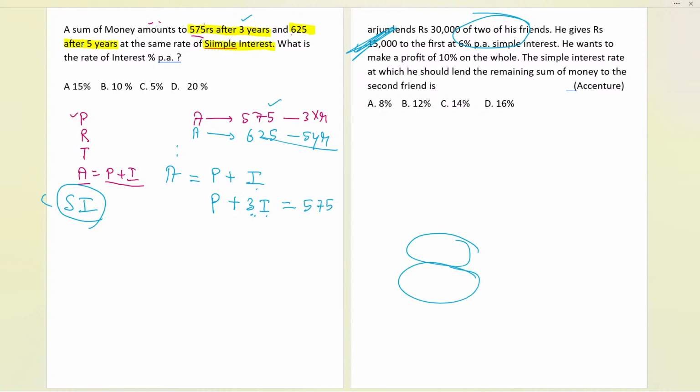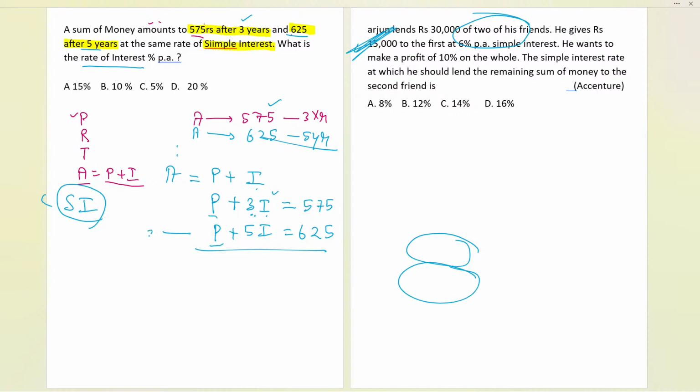Secondly, it is saying that after 5 years it became 625. So can I say that principal plus 5 times I is equal to 625? We can say it like that also. We need the rate percent per annum. Now let us try to subtract these two equations so that we can cancel the P part and easily calculate the interest.